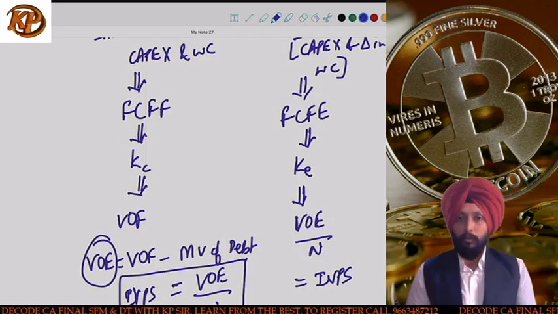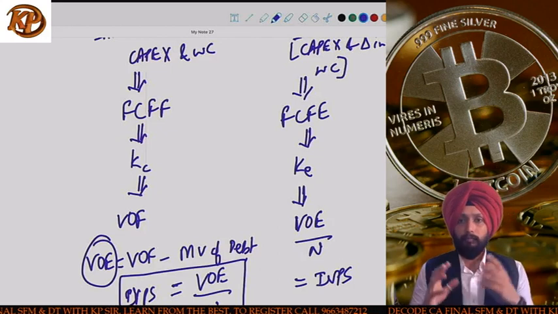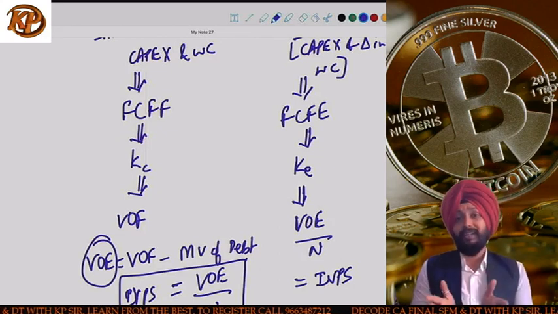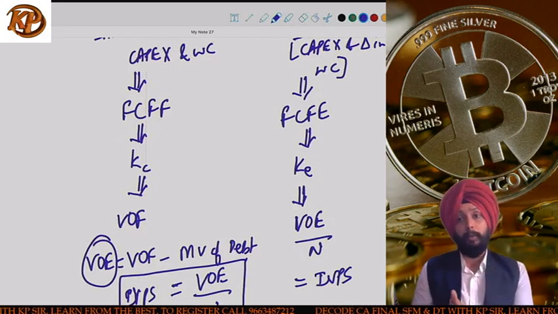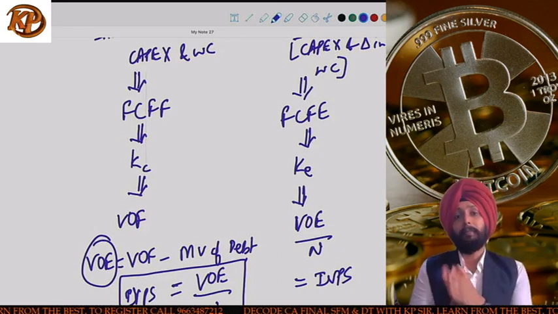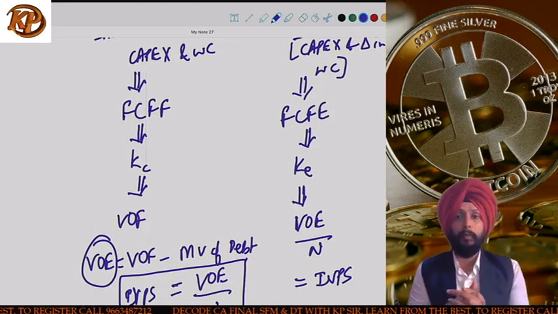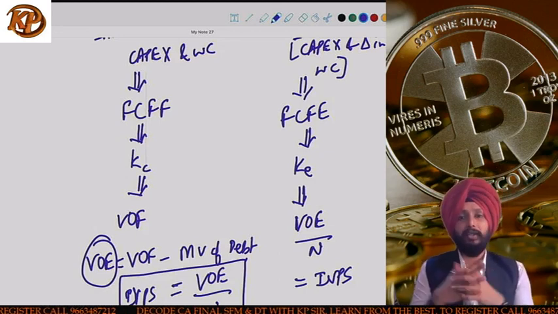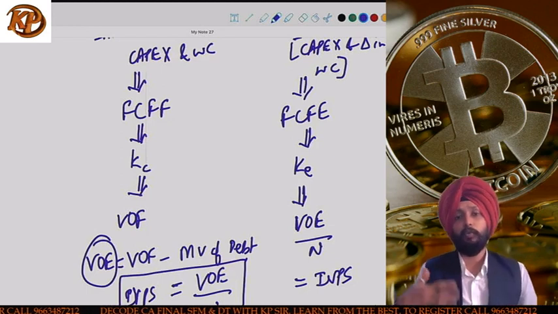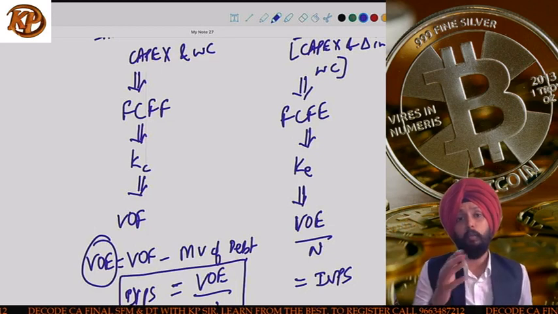Now, listen very carefully. There are three things I want to say apart from this. Number one, which one is the direct approach? Obviously, free cash flow for equity approach is the more direct approach because it straight away gives us the intrinsic value of the share. But then I told you in exam, they can also use the first approach, which is free cash flow for the firm approach.